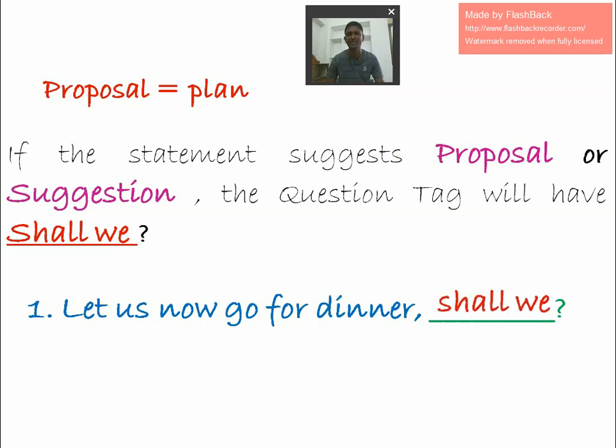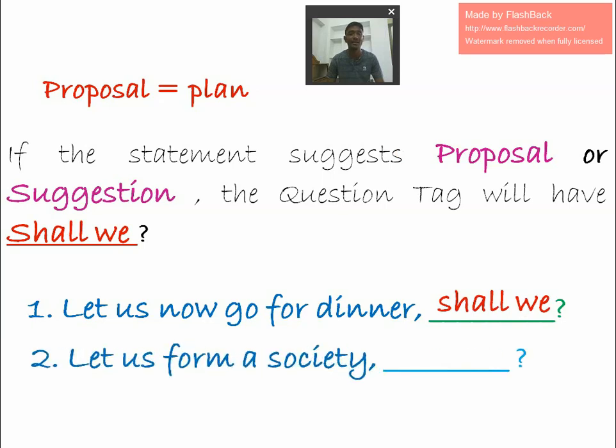Or blindly, I'm telling you, blindly, how to remember this rule: if the statement starts with let us or let's, what will be the tag? Shall we? Let us form a society. Look at what is there. Let us, two words are there. Let us or let's. What should come to your mind? Shall we?